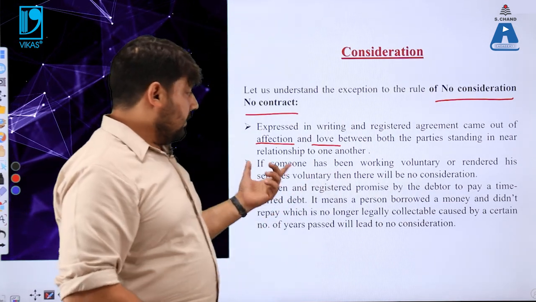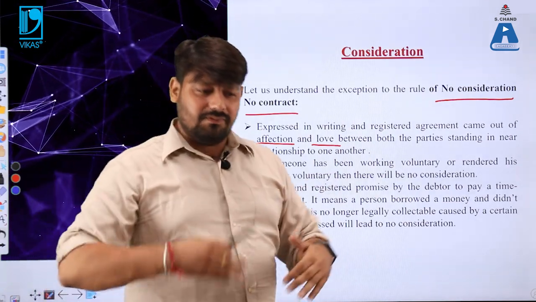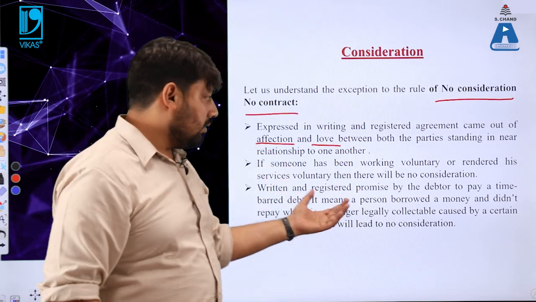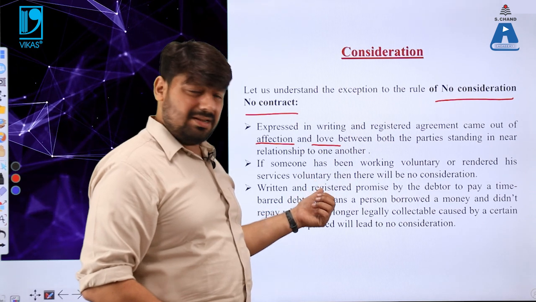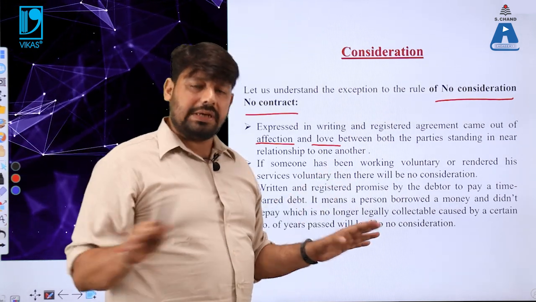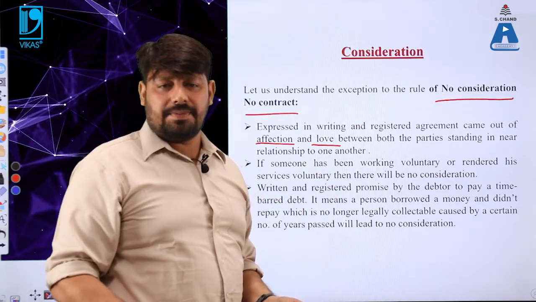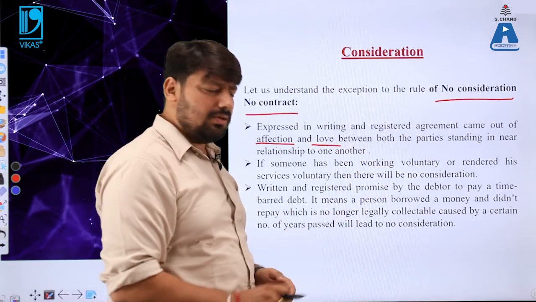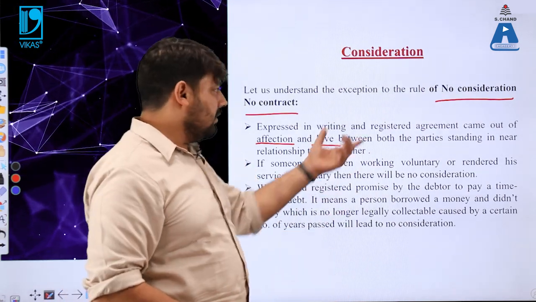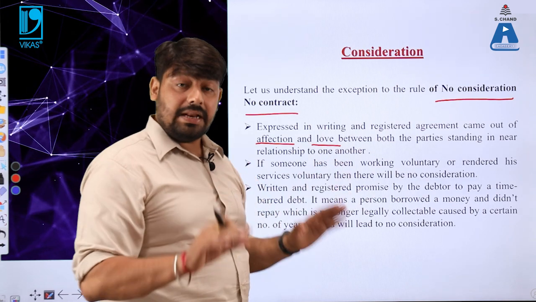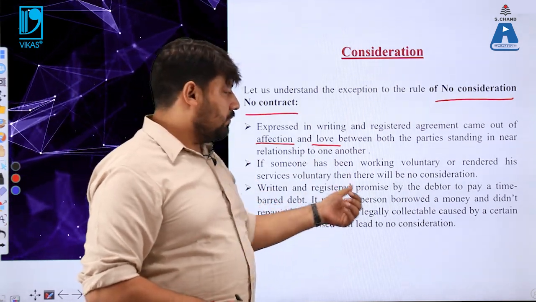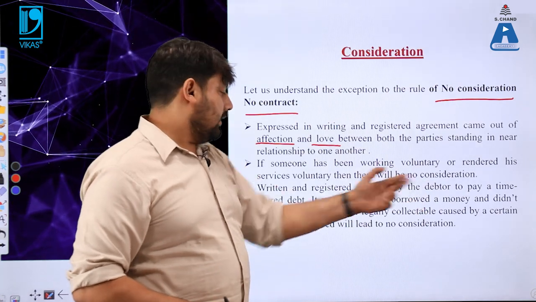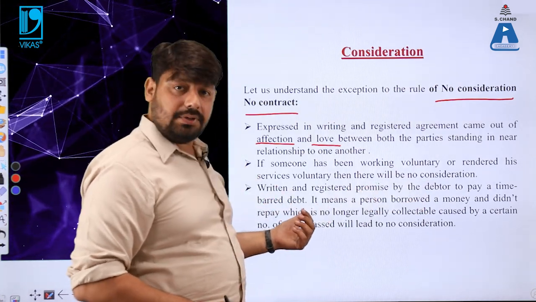Number two, if someone has been working voluntarily for you, or someone has rendered his services voluntarily, then there will be no consideration. I am coming to you by my own wish to work. If someone is coming by his own wish, then this particular rule is not applicable as per the law. Number three, a written and registered promise by the debtor to pay a time-barred debt.